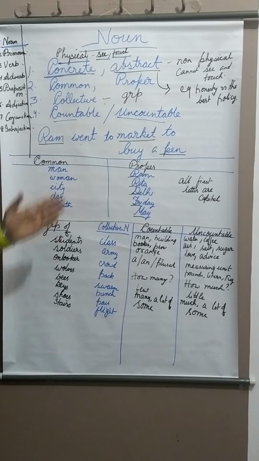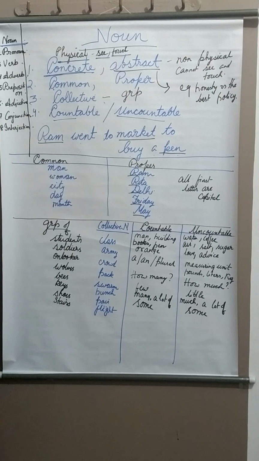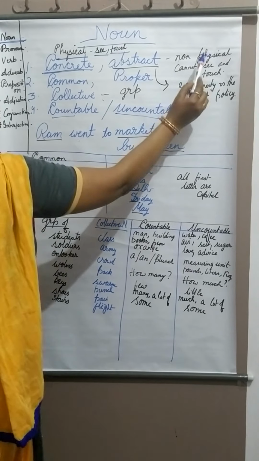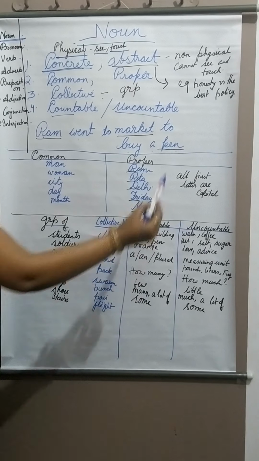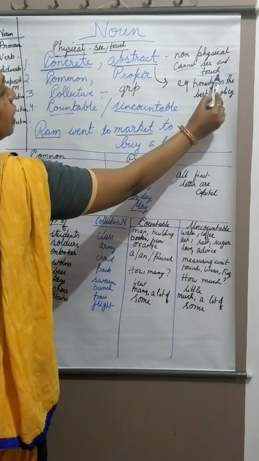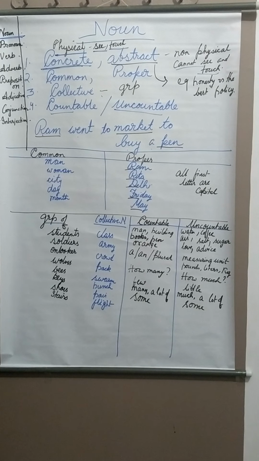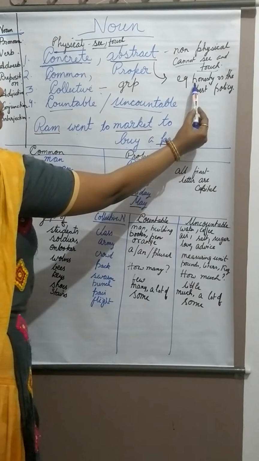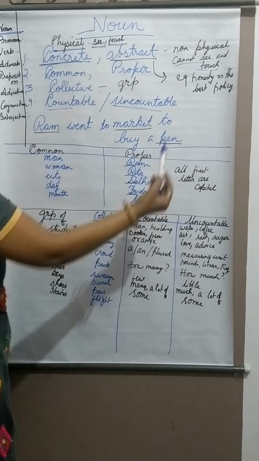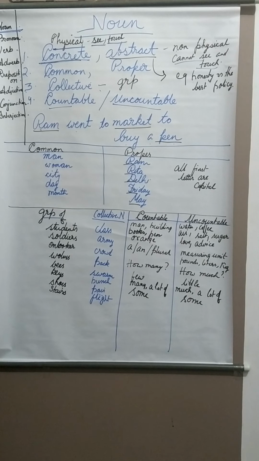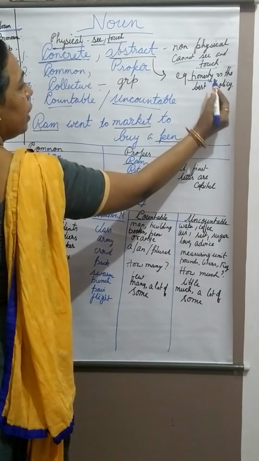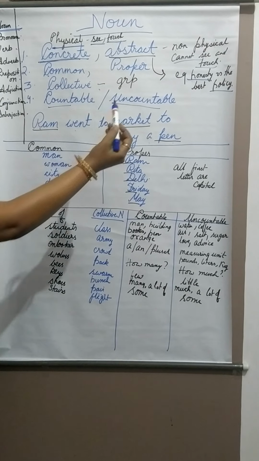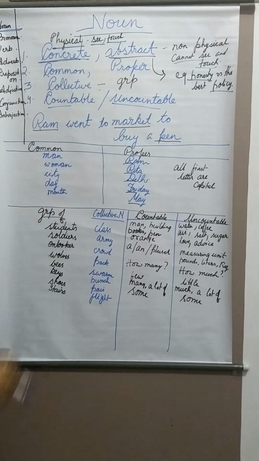Now let's move on to another type of noun, that is abstract noun. An abstract noun, on the other hand, has non-physical existence. It means that we can neither see it nor touch it. We can only feel it. Let's take an example: Honesty is the best policy, a very well-known proverb in English grammar. Here, people, honesty and policy are your abstract nouns. We can only feel them. We cannot see or touch them.